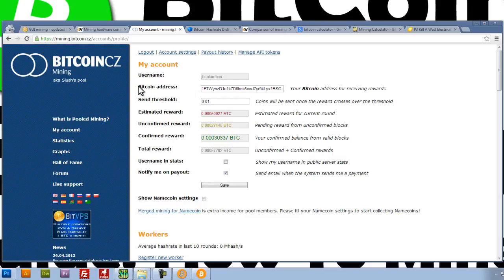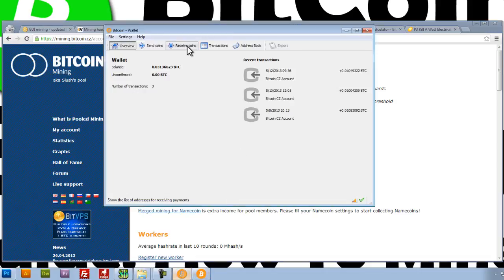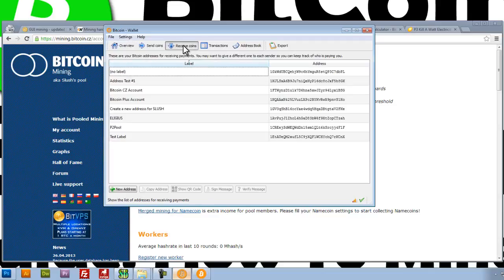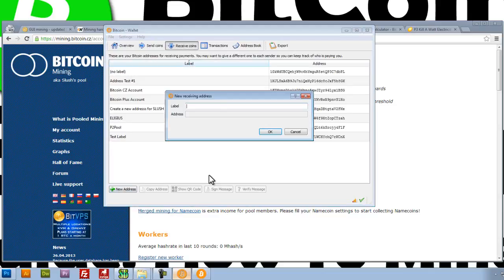Now you can see here, Bitcoin address. That is something that we're going to get from our wallet. So let's go back to our Bitcoin wallet, click on receive coins, click on new address, and give that new address a label. I'll give that, let's see, Slush Pool for beginners address.